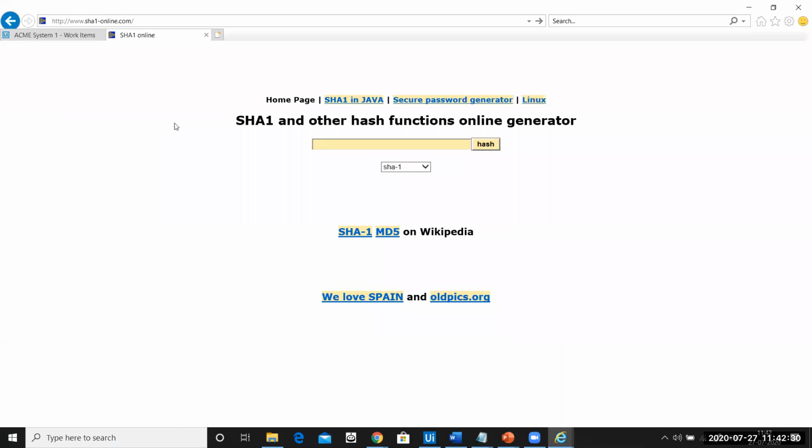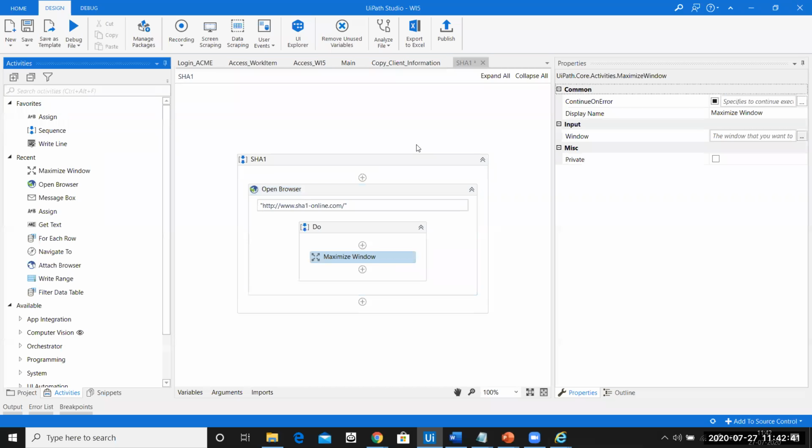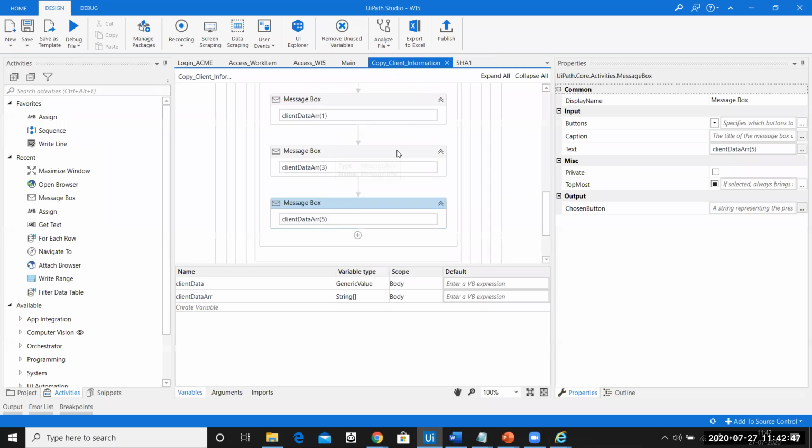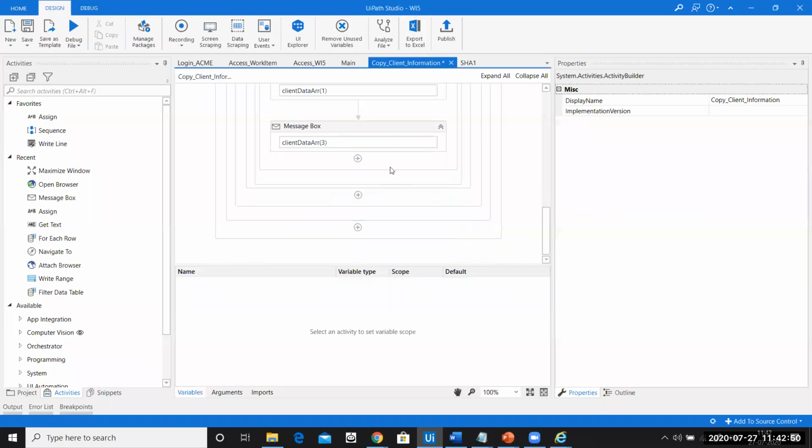Now, the next thing I need to do is enter the values here. What do I need to enter? I need to enter the client name, client ID, and client country. And where will I get this? Copy client information is going to give me. Clear? So I'll just remove these elements from here.